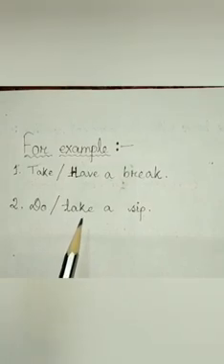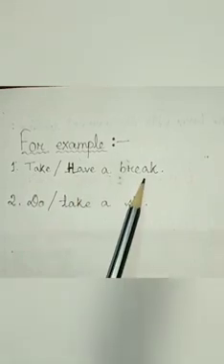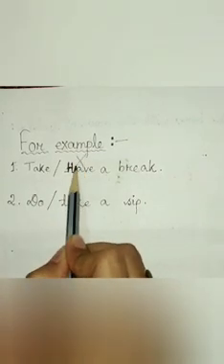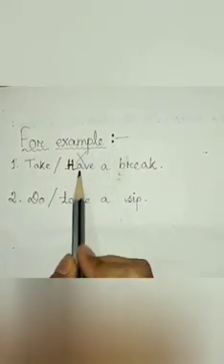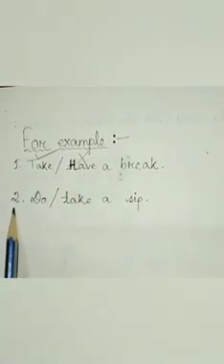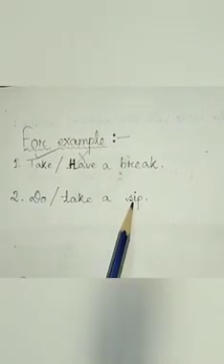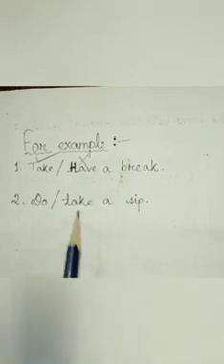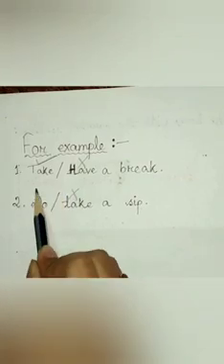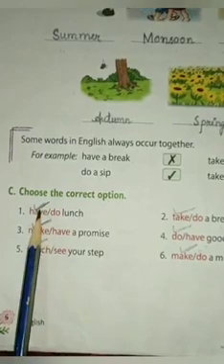For example, number 1, take a break or have a break. So, we will not say have a break. We will always say take a break. Okay? Then number 2, do a sip or take a sip. Here also, we will not say take a sip. We will always say do a sip. Clear children? Now let's do the book exercise.